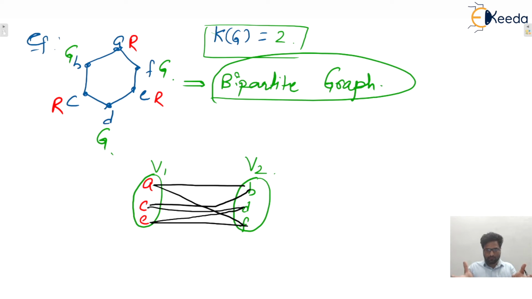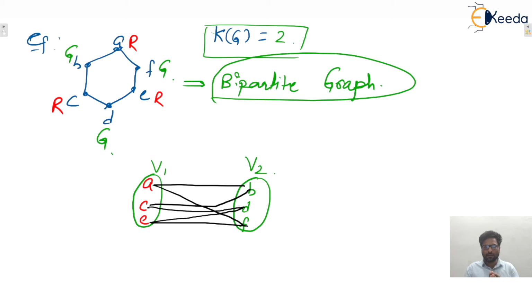So we partition this graph into 2 partitions or 2 vertex sets. One set contains all the vertices having the same color, that is red, and the second vertex set has all the vertices having the same color, that is green.